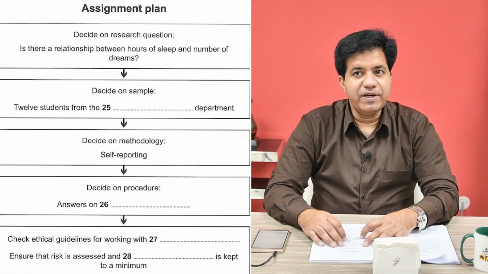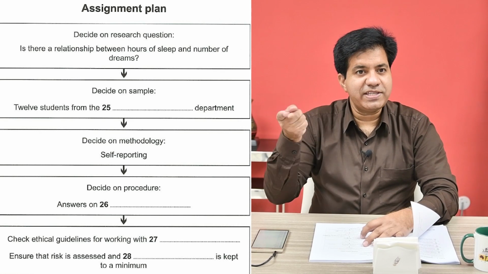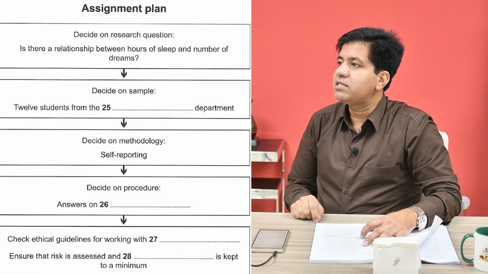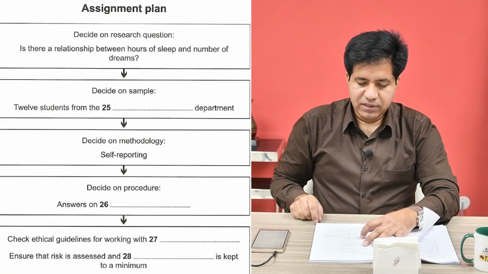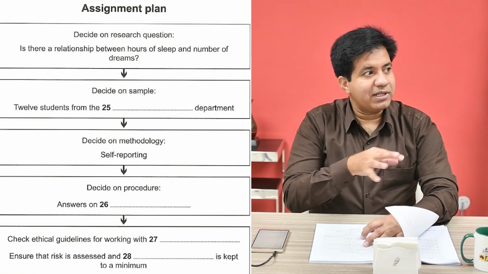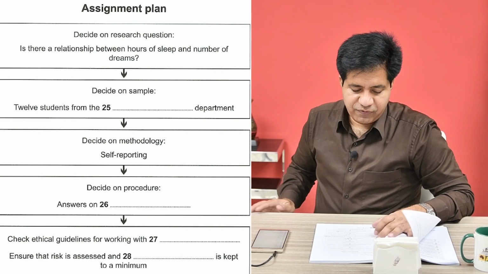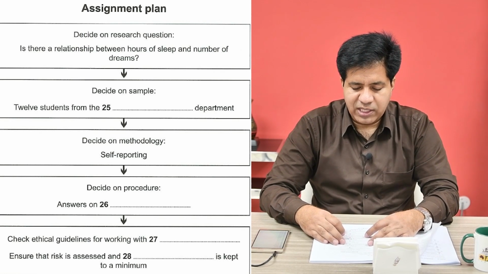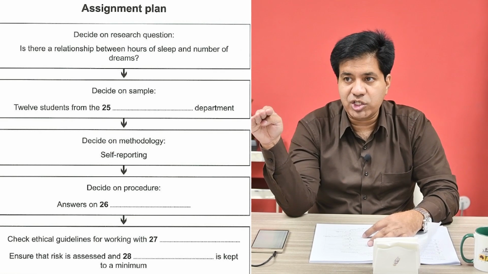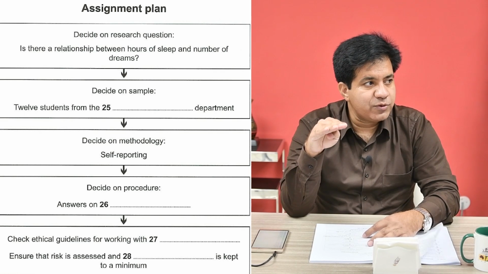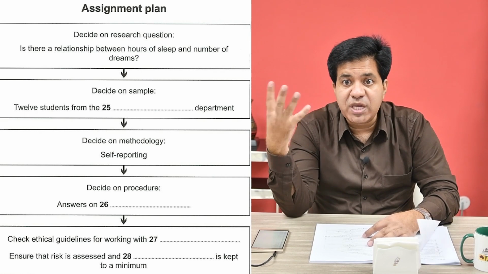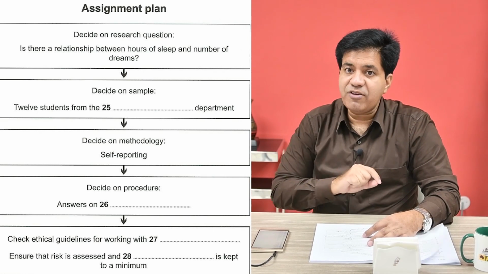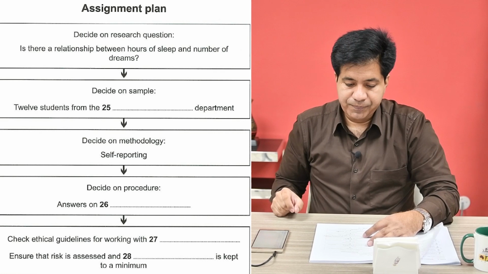Right. First answers online, but then she said in this case on paper. Exactly. So the answer is paper. Good. See, answers are very simple, but the way they talk about them, we got to just find out. Question number 27. Check ethical guidelines for working with dash. Ethical guidelines working with dash, maybe type of people, working with dash or with someone and all that. So working with, focus working with.